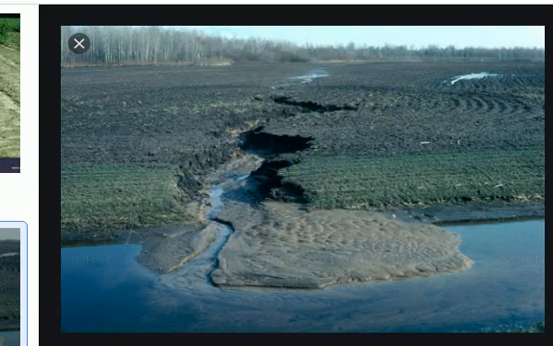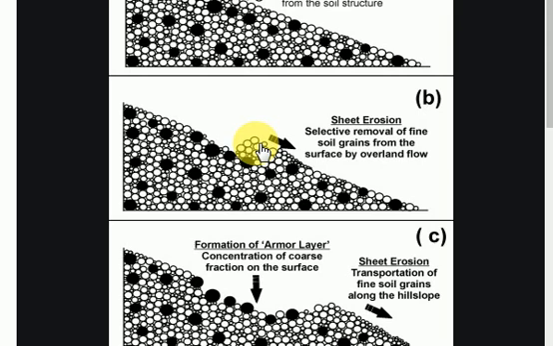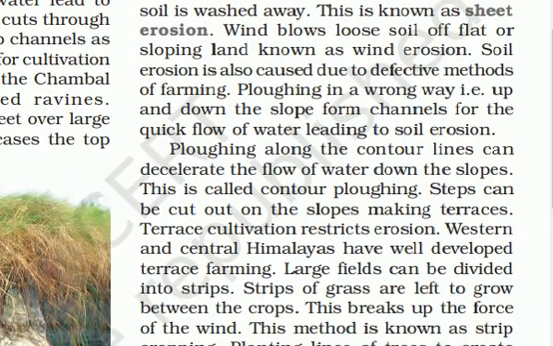Next is sheet erosion. Sheet erosion is the type of soil erosion that results when water's pressure rises in this area and the whole sheet of soil is removed by the action of water. So this is called sheet erosion. I hope all of you can understand what sheet erosion and gully erosion are.